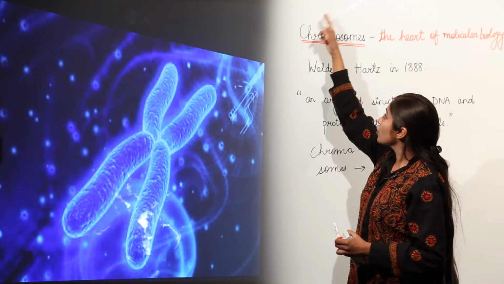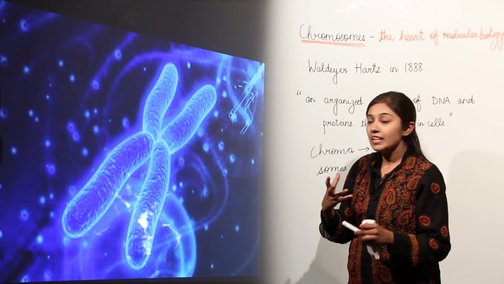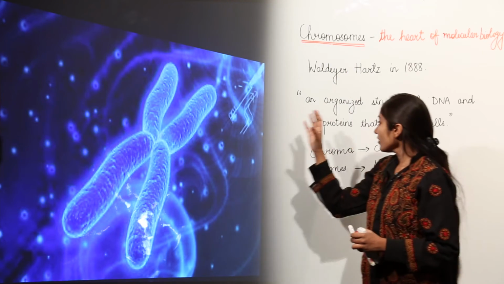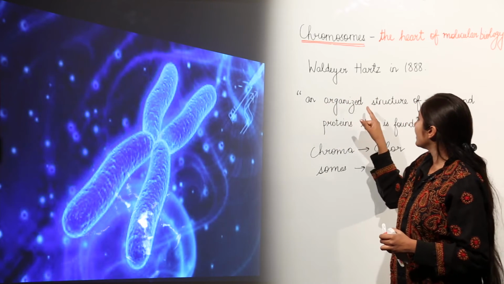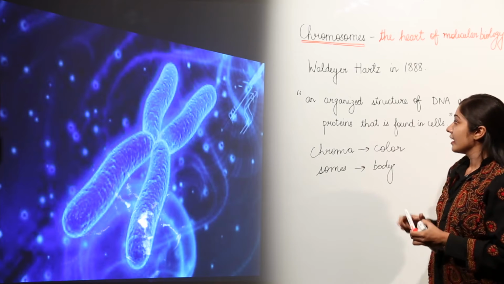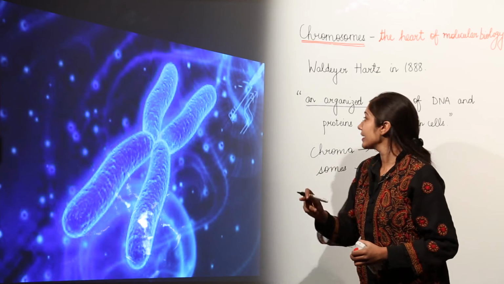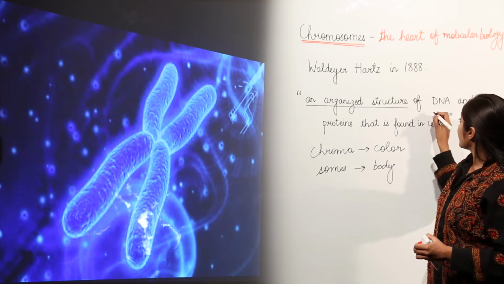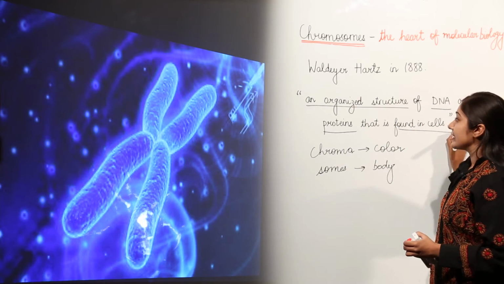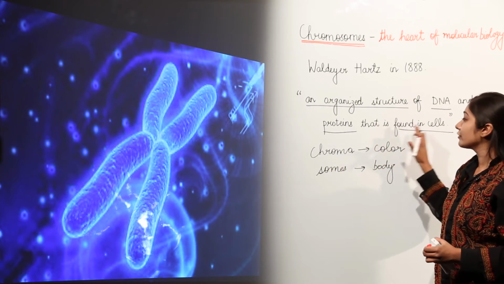So this word chromosomes is coined from two Greek words: chroma means color and soma means body. So chromosomes are colored bodies which are found in the nucleus of a cell. And what are they actually? They are an organized structure of DNA and proteins that is found in cells. By an organized structure, what I mean to say I am going to discuss right now. Remember, chromosomes are an organized structure of DNA and proteins found in cells.